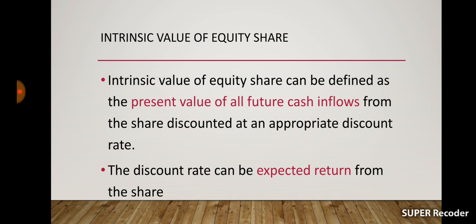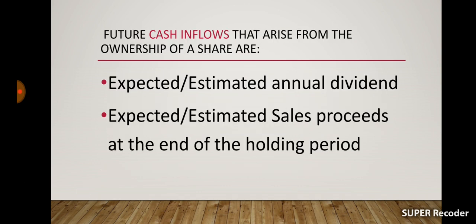The discount rate can be the expected return from the share. The future cash inflows that arise from the ownership of a share are, first, the expected or estimated annual dividend, and the second, the expected or estimated sales proceeds at the end of the holding period. These inflows are estimated and are discounted by the investor's expected rate of return to find the present value. Then the aggregate present value of estimated cash inflows represents the intrinsic value of the share.